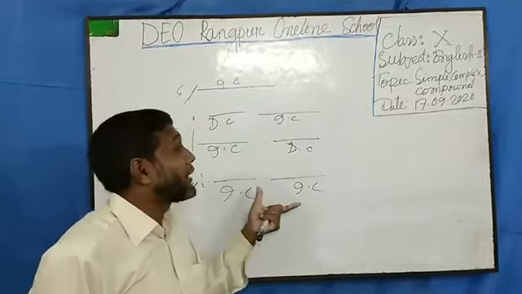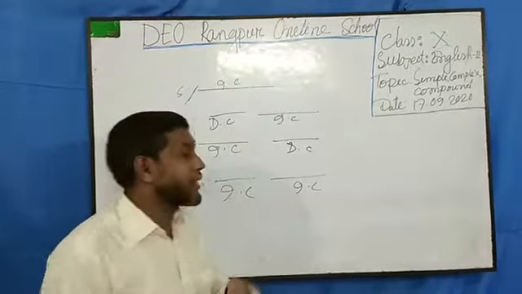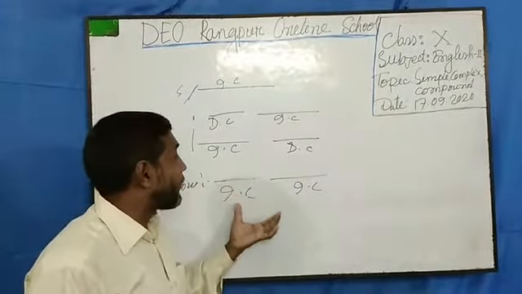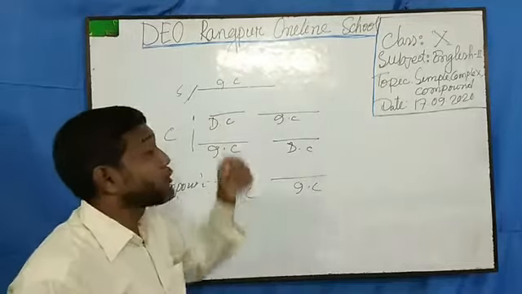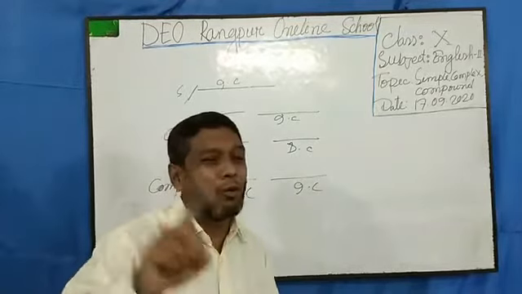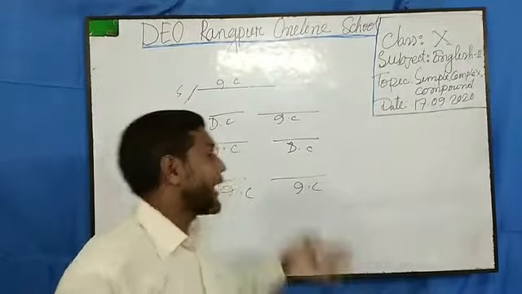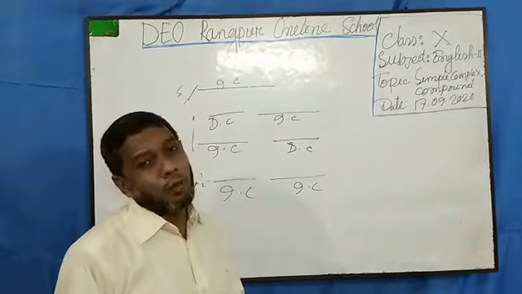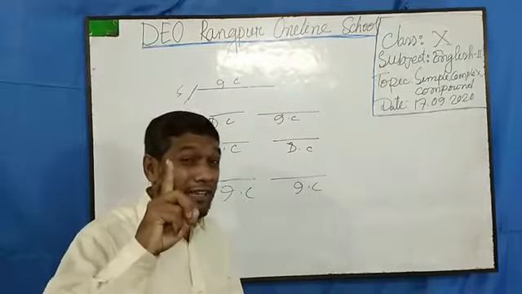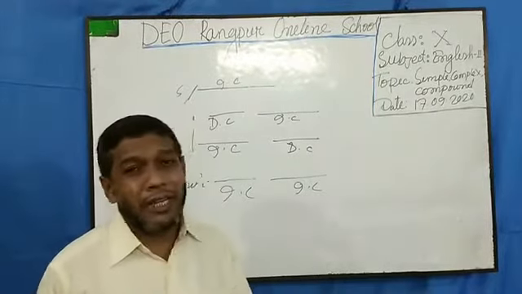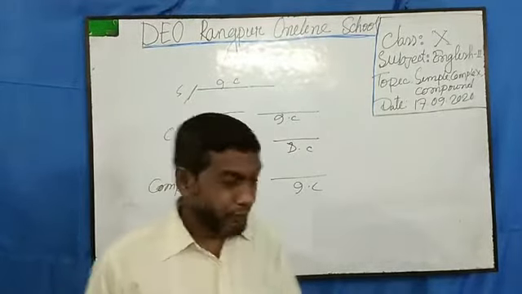From here I will try to remember one technique: if I want to make a compound or complex sentence into simple, I must minimize a clause. How I will minimize, that is a different thing. The point is, I must minimize a clause from here. So dear student, this is technique number 1. Now I am going to tell you technique number 2.